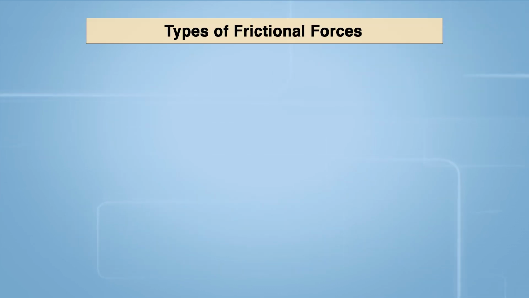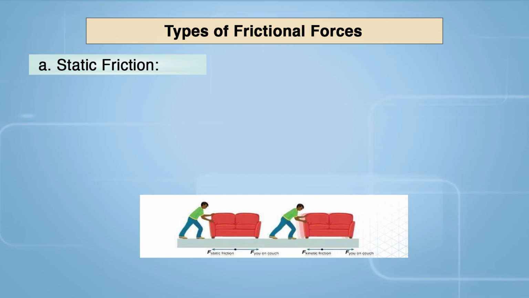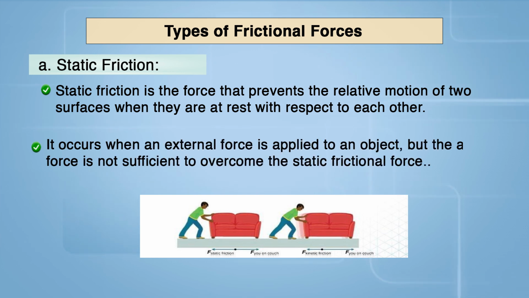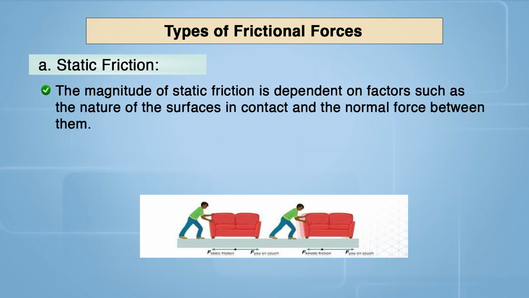Types of frictional forces. First is static friction. Static friction prevents the relative motion of two surfaces that are at rest with respect to each other. It occurs when an external force is applied to an object, but the applied force is not sufficient to overcome the static frictional force. The magnitude of static friction is dependent on factors such as the nature of the surface in contact and the normal force between them.